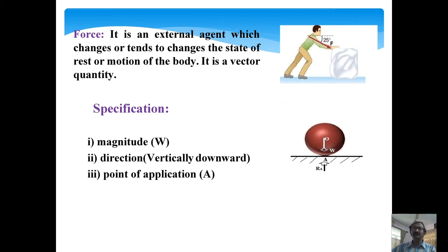Now, in this diagram, you can see that a sphere is resting on a horizontal plane. The weight of the sphere is W and it is acting vertically downward. That means the direction is vertically downward. Now, the point of application: the sphere and the plane touch at point A, so the point of application is A. So, a force may be specified by its magnitude, direction, and point of application.